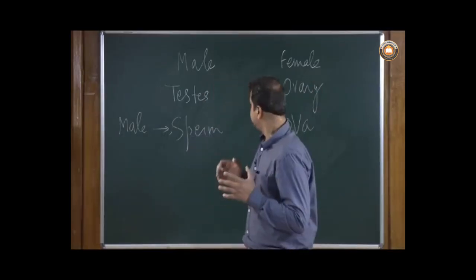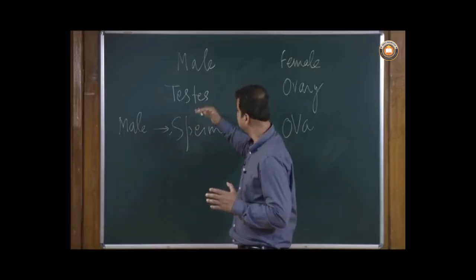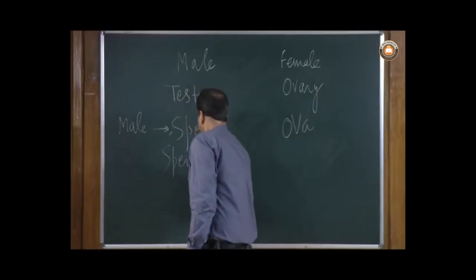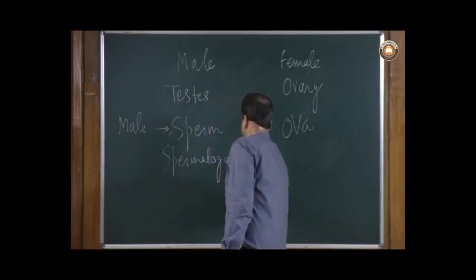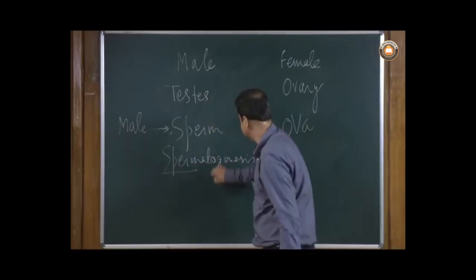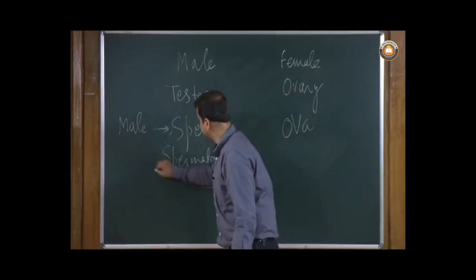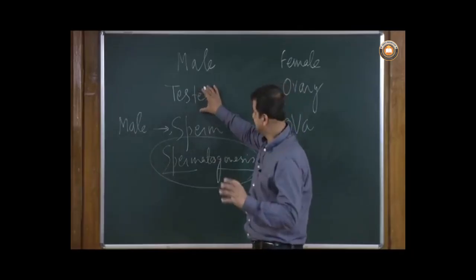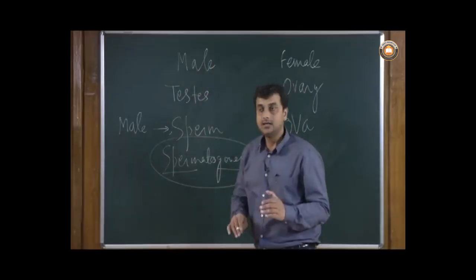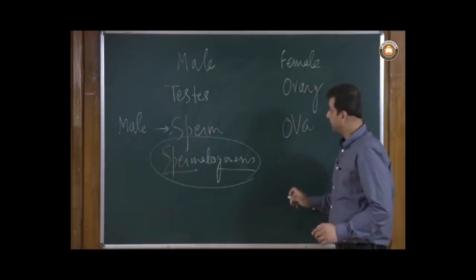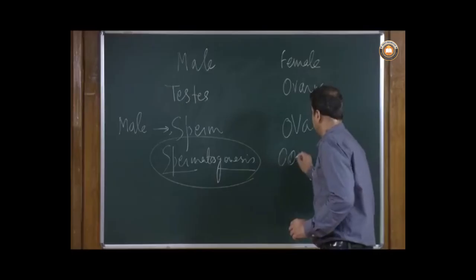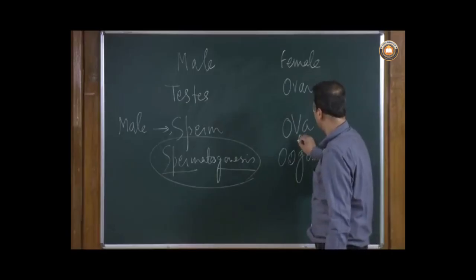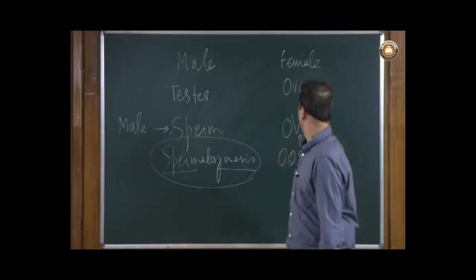Now, the process of formation of sperm in the testis is called spermatogenesis. Sperm means sperm and genesis means formation. So there will be a formation of a sperm by a process called spermatogenesis, and the organ involved is called the testis, which is there in the male. Similarly, we have ova formed by a process called oogenesis, and the formed product is called ova, and it is formed in an organ called the ovary.